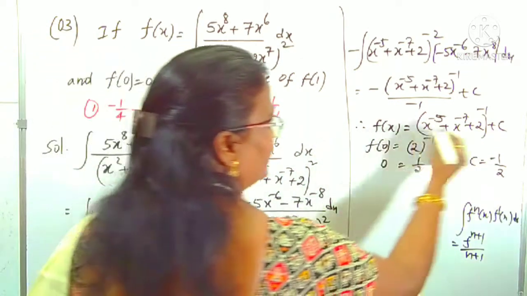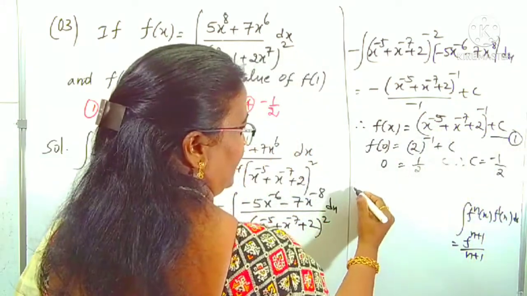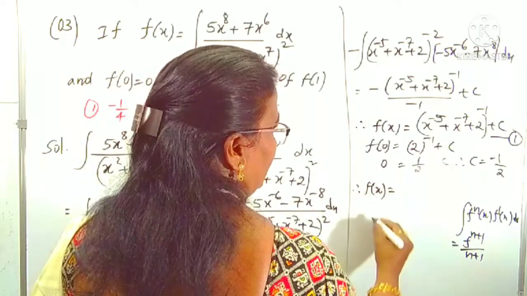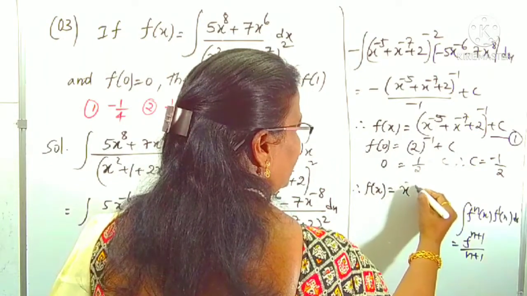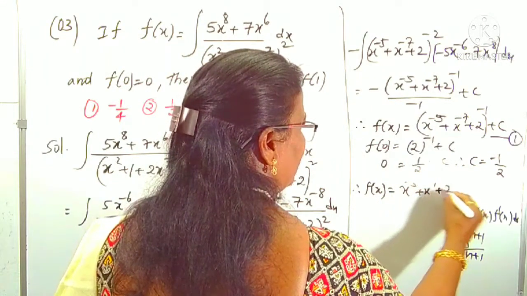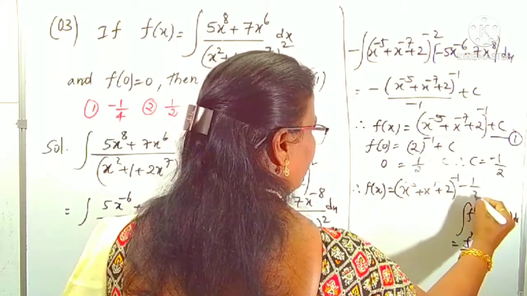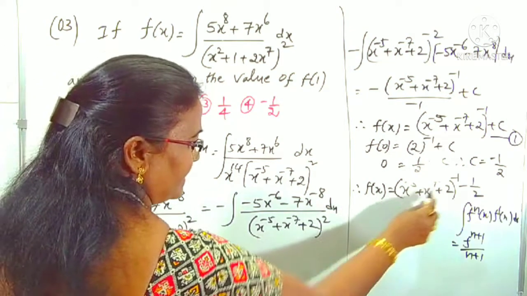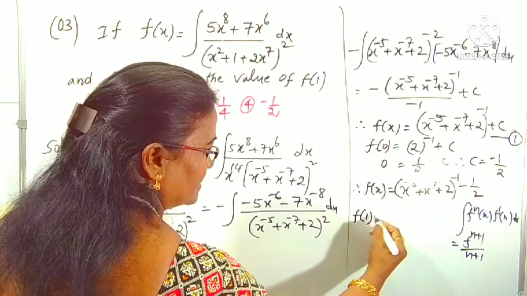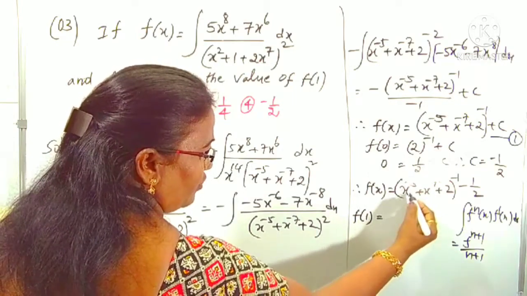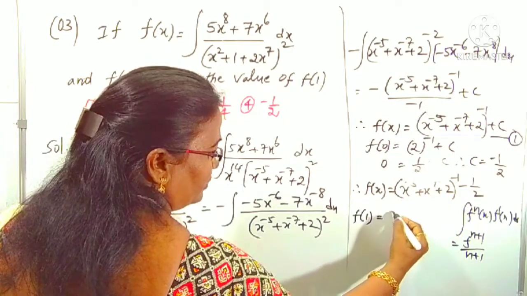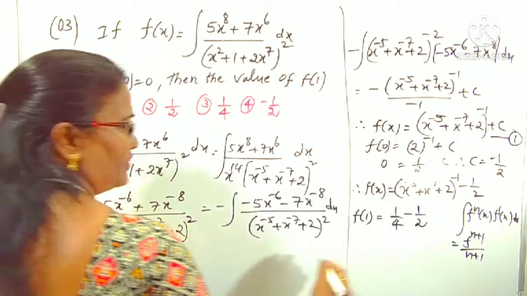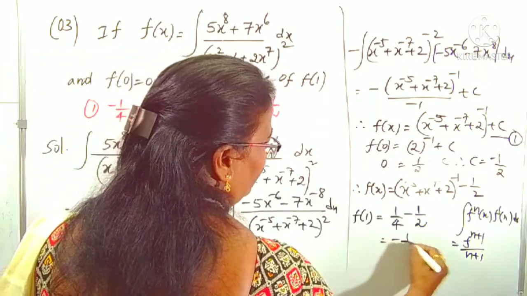So the question becomes, if you take this equation 1, f of x becomes what? Okay, f(x) is equal to, now tell me, this as it is: x^(-5) plus (x^(-7) + 2)^(-1) with minus 1 by 2. Now we want f of 1, so in place of x we can take 1. Therefore, the f of 1 result is: 1 power minus 5 is 1 only. 1 plus 1, 2. 2 plus 2, 4. 4 power minus 1 means 1 by 4. 1 by 4 with minus 1 by 2 is what? Minus 1 by 4. Right.